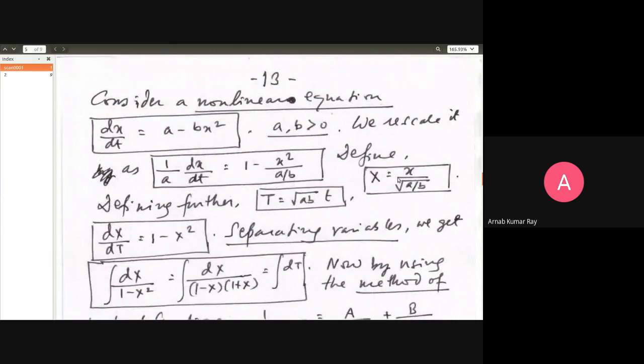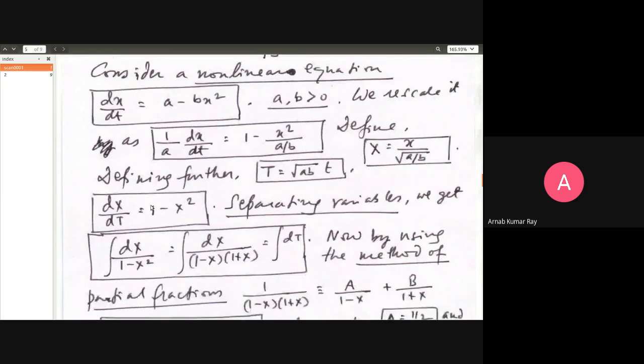Okay. So if that is so, then small x is equal to capital X into this constant square root of a by b. You substitute this small x by this capital X times this multiplicative constant square root of a by b, and then with this a in the denominator, you will get a new rescaled time. You can check it for yourselves. It shouldn't be a challenge. Capital T, you're defining as square root of ab into t.